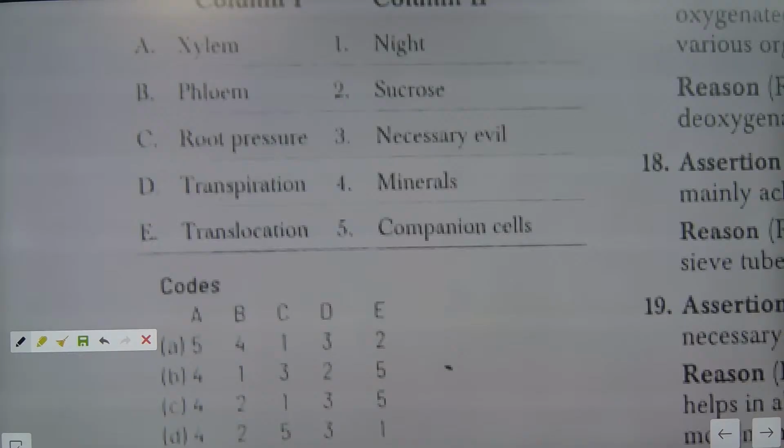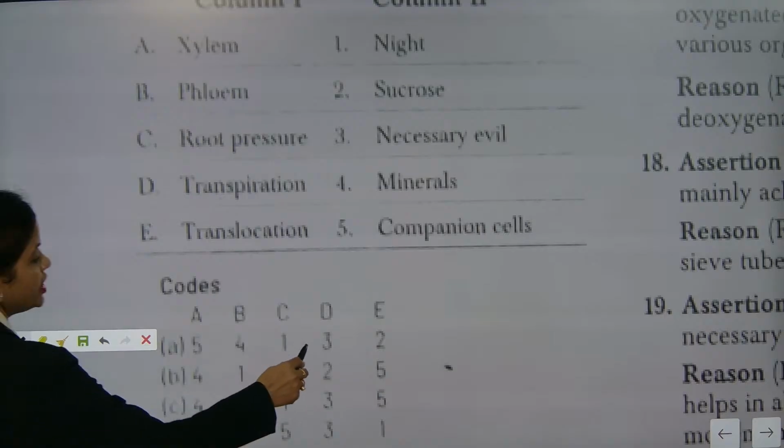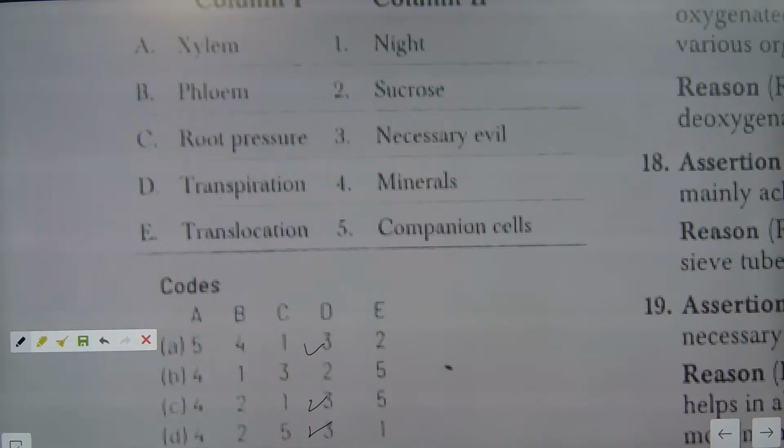Now from here it is visible for me also. Xylem, phloem, you need to first check. Transpiration. Transpiration is a necessary evil. Why is transpiration considered a necessary evil? The reason is that most of the water will be drained by the plant because of transpiration. So here D will be having 3. D will be having 3 here, D is having 3 here, and D is having 3 here also.